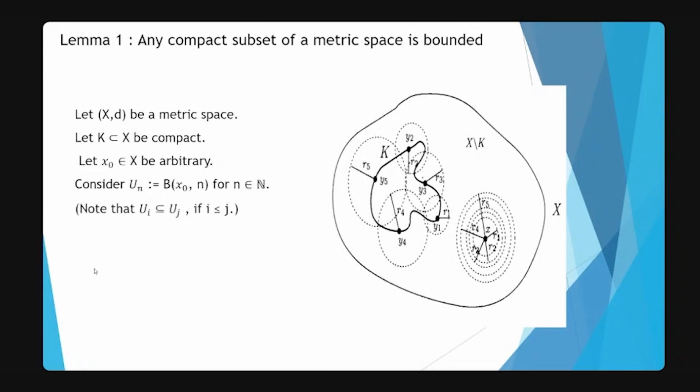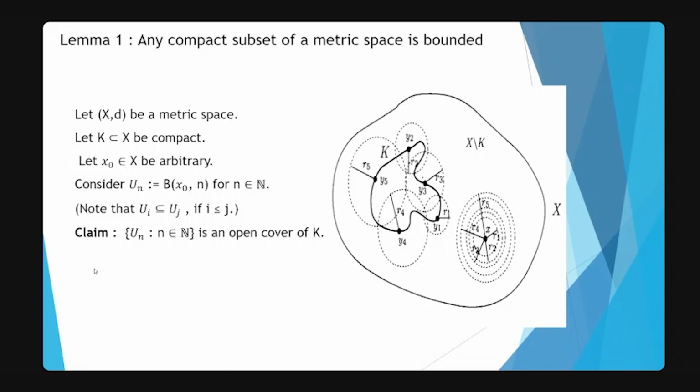So what we are going to do is pick any arbitrary point x naught which belongs to X. Then for each natural number n, consider the open ball U_n which is centered at x naught with radius n. And here notice that if i is less than j, then U_i is contained in U_j. That means these open balls are nested and are growing larger and larger. So now we claim that {U_n} is an open cover of K.